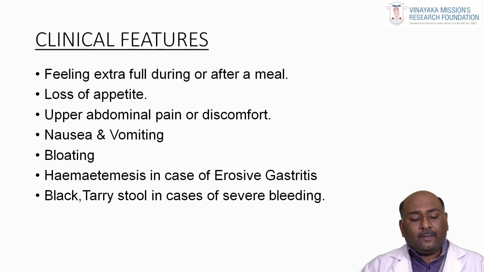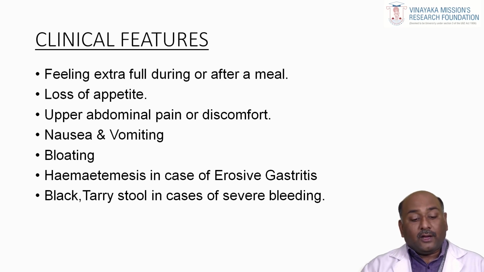Then loss of appetite, abdominal pain, nausea, vomiting, then hematemesis in erosive gastritis. As I told, in alcoholic patients it can result in severe gastritis and go on to hematemesis. Hematemesis is nothing but blood vomiting. Due to extensive erosion of the gastric mucosa, blood seeps from the gastric mucosal layer. While the patient vomits, the blood comes out. It is called hematemesis.